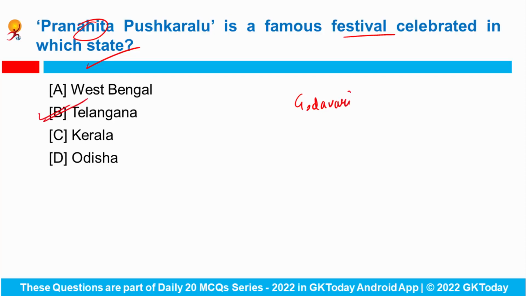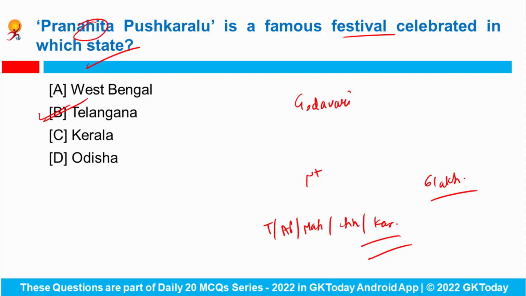So this festival was celebrated for the first time following the creation of Telangana state, and it started at the venues created on the shores of Pranahita. Over 6 lakh devotees from Telangana, Andhra Pradesh, Maharashtra, Chhattisgarh and Karnataka took part in the 12-day long festival. Okay, only thing important is this is the festival from Telangana.